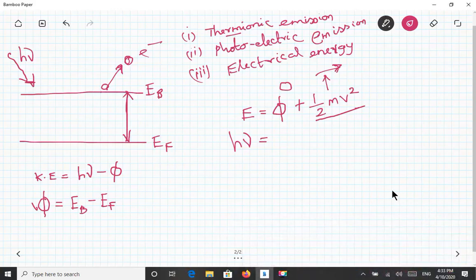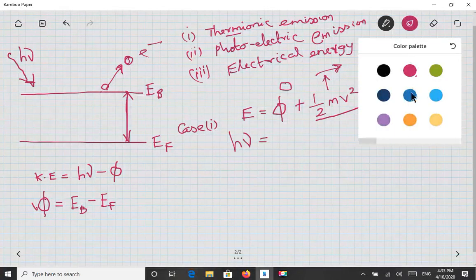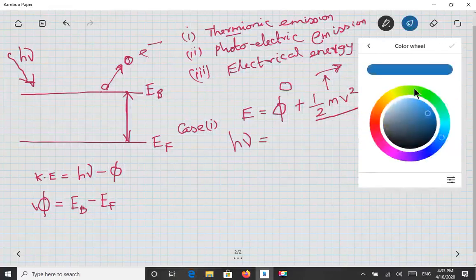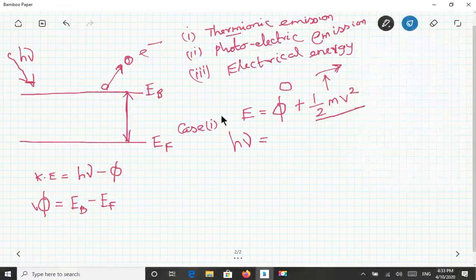So we can split this into two cases. In case 1, only the energy supplied by the photon is to release the electron. So only phi, only the work function is there, no movement of the electron, so the kinetic energy is 0.